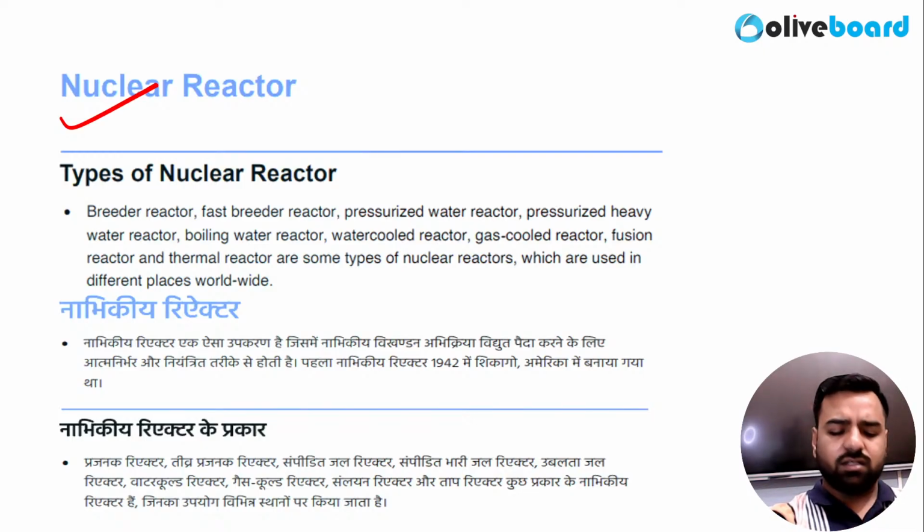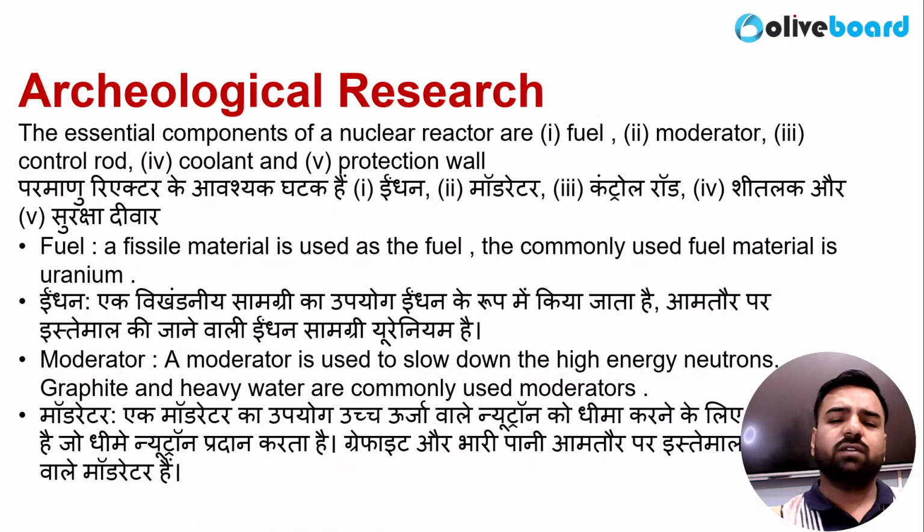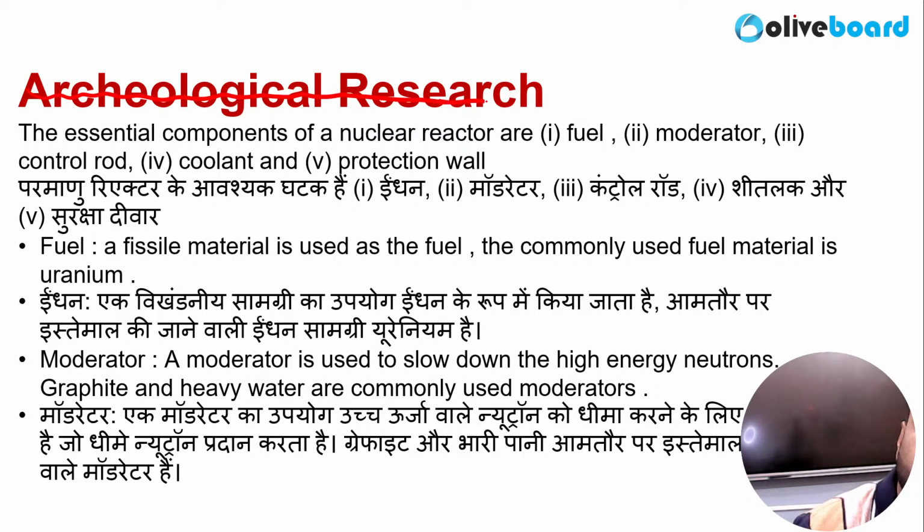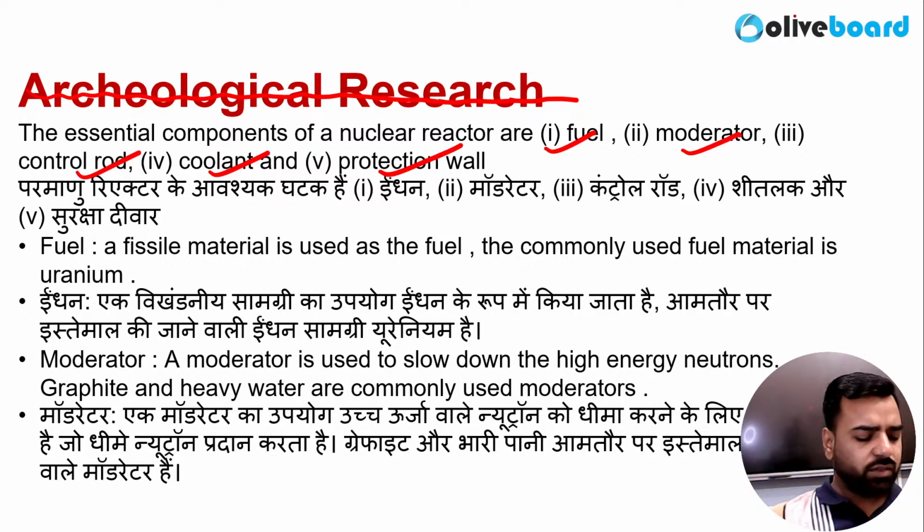Now, for the functioning of this, one second, it's not about archaeological research. This is about nuclear reactors. The essential components of the nuclear reactors are fuel, moderator, control rod, coolant, and the protection valve. So guys, for the proper functioning, we need a fuel. For example, if I need to ride a motorbike, I'll need petrol. In the similar manner, if I want to run this nuclear reactor for the power generation, I need a fuel.